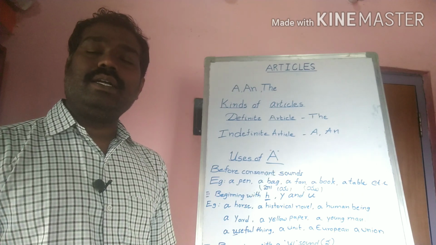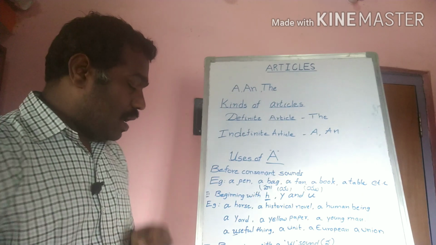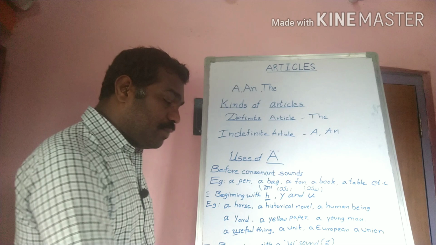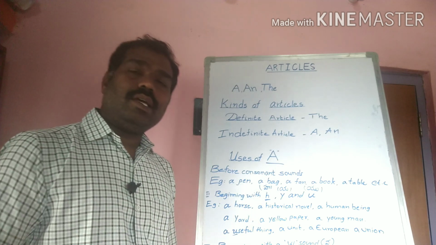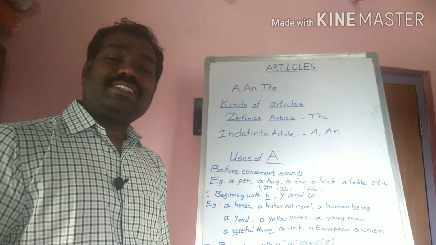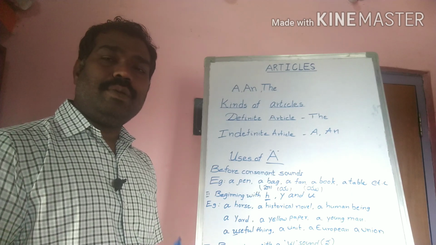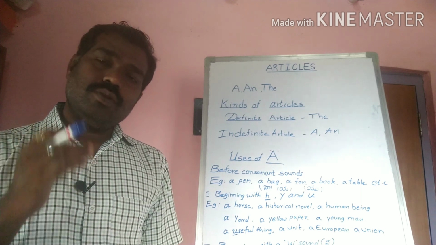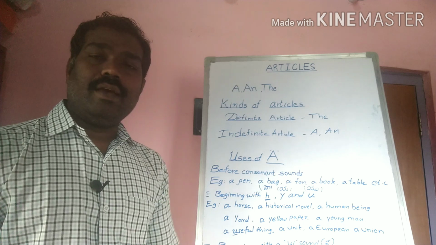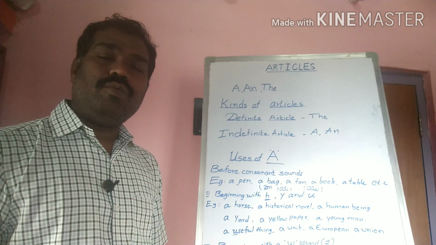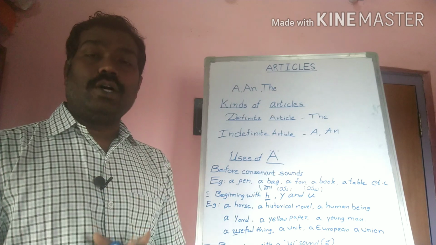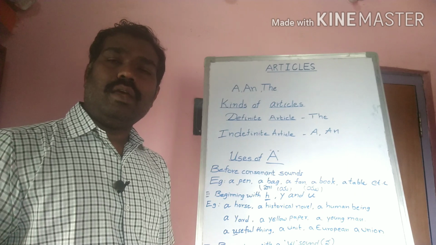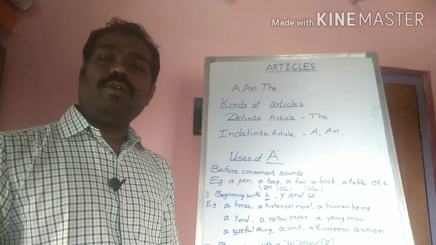In exclamatory sentences we can use a, for example: what a beautiful girl she is, what a pity, what a beautiful garden it is. So in exclamatory sentences we use a. And also a is used before some abbreviations, like a BSc. Some abbreviations produce consonant sounds, so before them we can use the article a. Let us see some examples for practice.